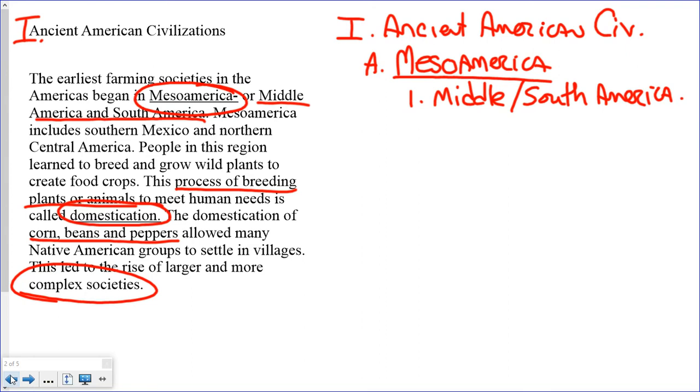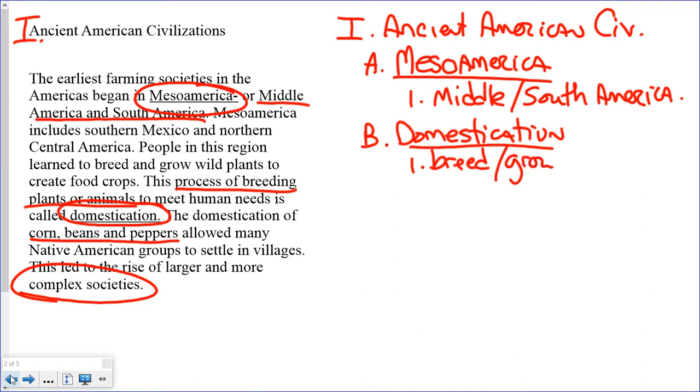We also know what's very important is domestication. So, what is domestication? It is breeding or growing animals and plants.